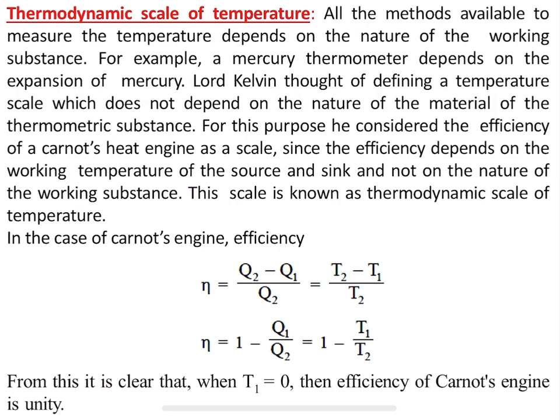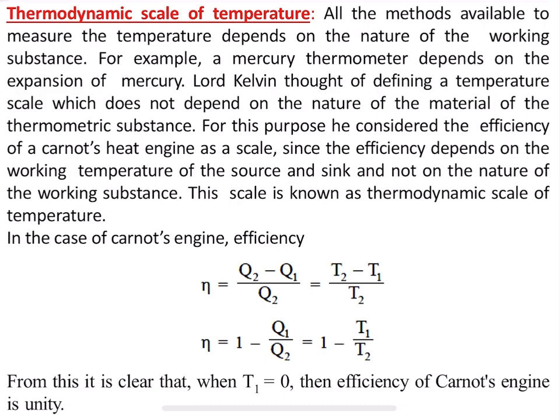For this purpose, he considered the efficiency of a Carnot's heat engine as a scale, since the efficiency depends on the working temperature of the source and sink and not on the nature of the working substance. Okay. So, Lord Kelvin defined a temperature based on the temperature difference between the source and the sink, but it does not depend upon the nature of the working substance.